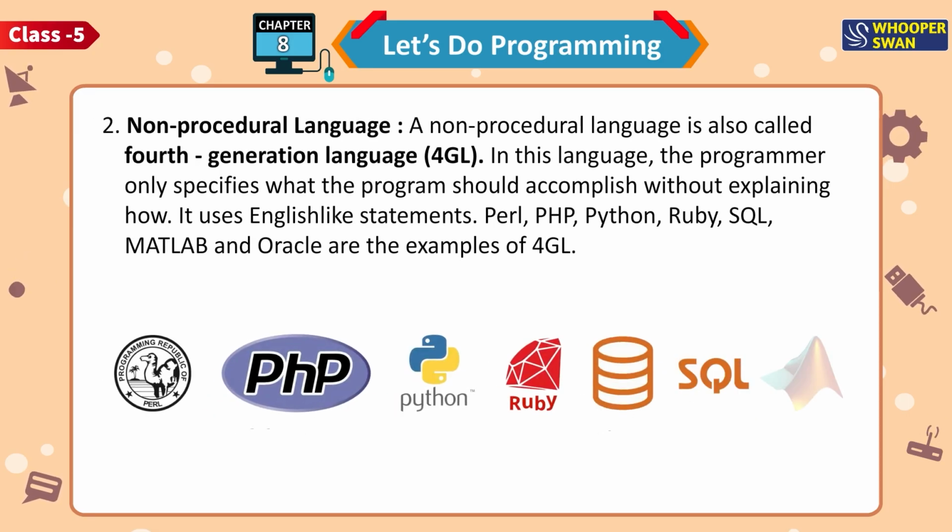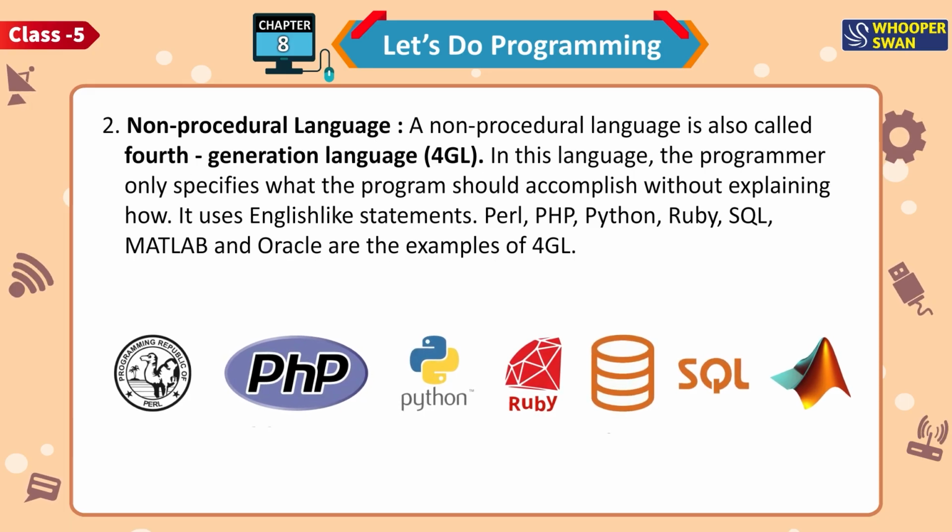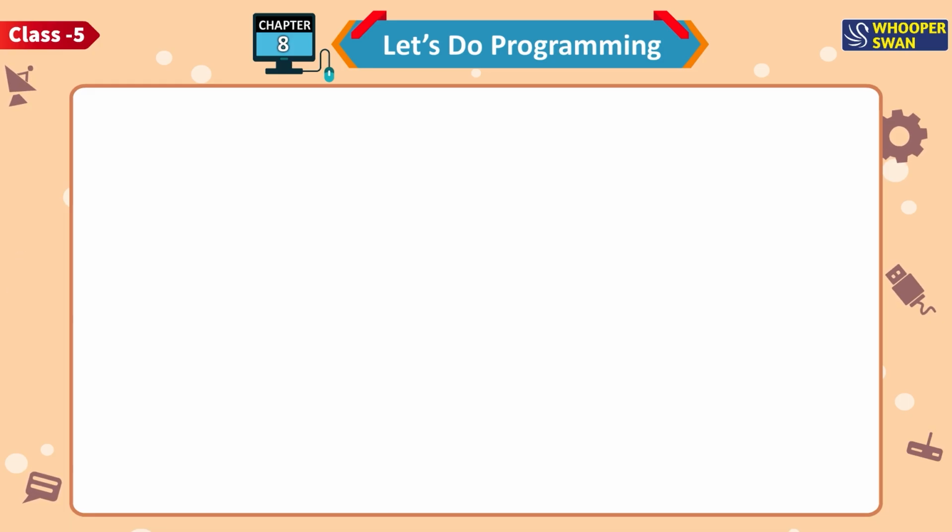Non-procedural language. A non-procedural language is also called fourth-generation language, 4GL. In this language, the programmer only specifies what the program should accomplish without explaining how. It uses English-like statements. Perl, PHP, Python, Ruby, SQL, MATLAB and Oracle are the examples of 4GL.